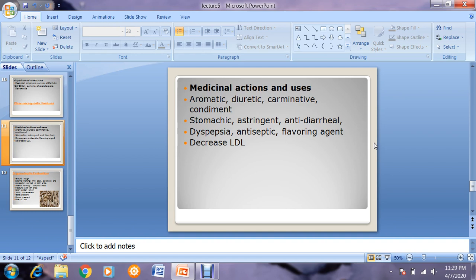Medicinal action and uses: aromatic, used in aromatherapy, diuretic, carminative, that is expel gases from the intestine and stomach, food condiment, stomachic, that is strengthen the stomach, astringent, antidiarrheal, dyspepsia, antiseptic, that it works against microbes, flavoring agent, and according to the recent researches, it decreases the LDL level.